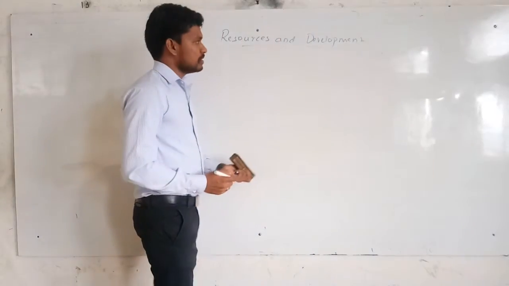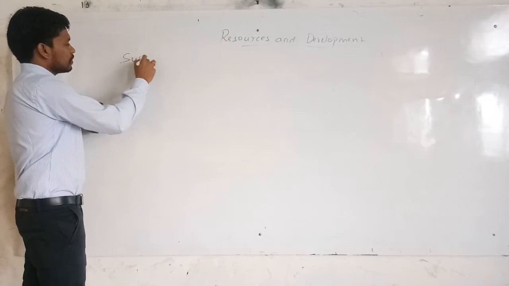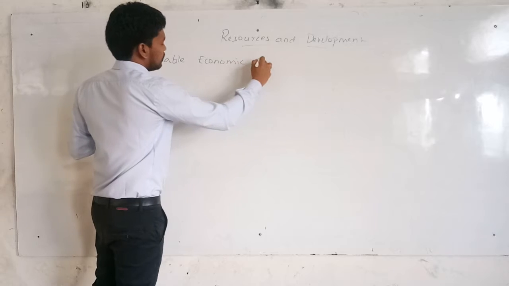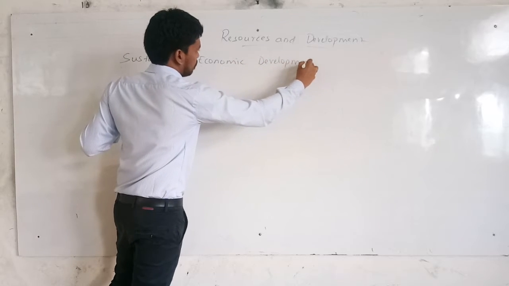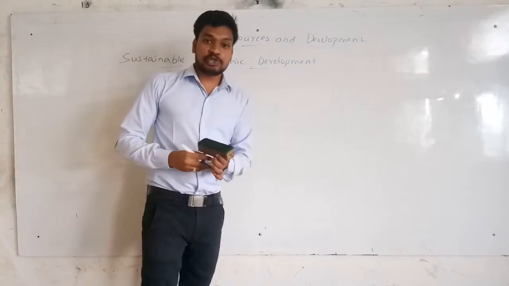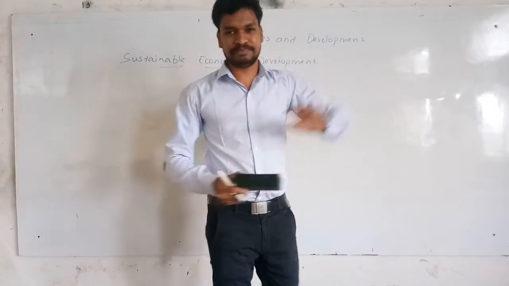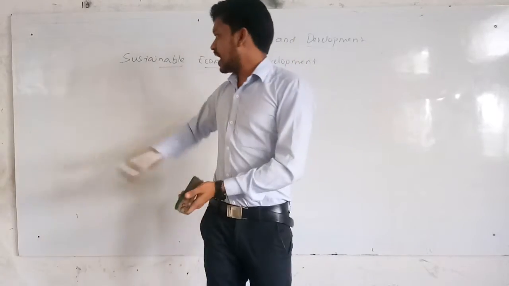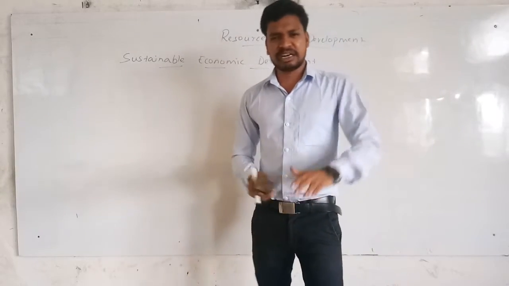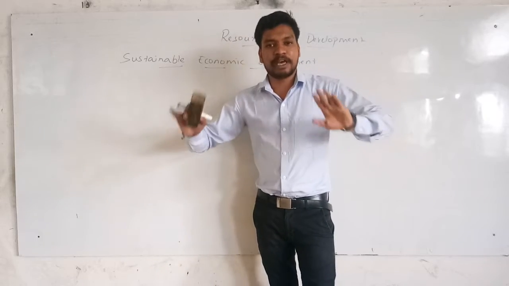So now, continuing, the next concept is about sustainable economic development. We should have this sustainable economic development to overcome this problem. To solve all these problems, we should have sustainable economic development. The greediness of the people is increasing. Now every person is in need of every resource.